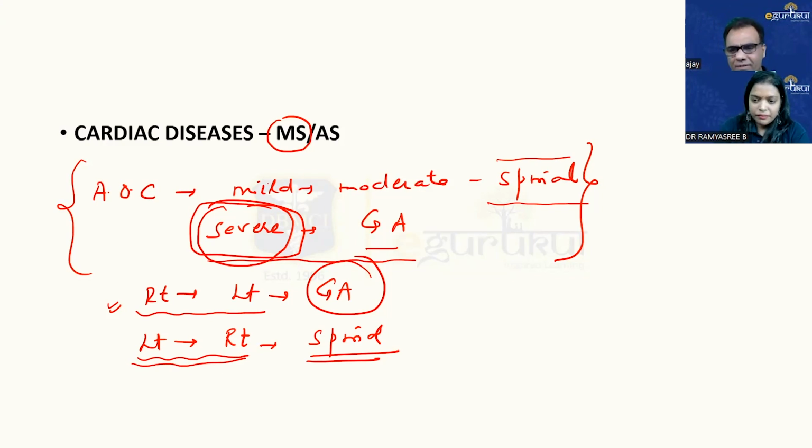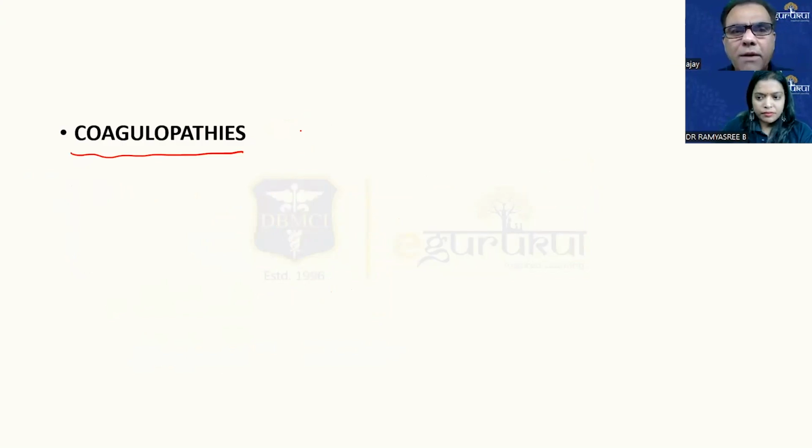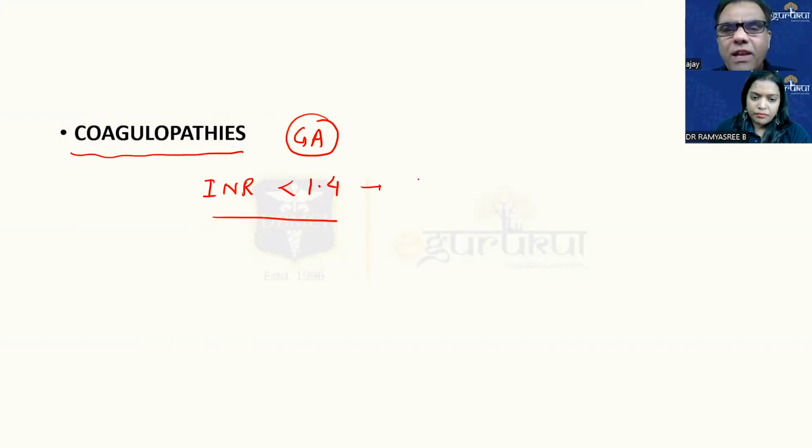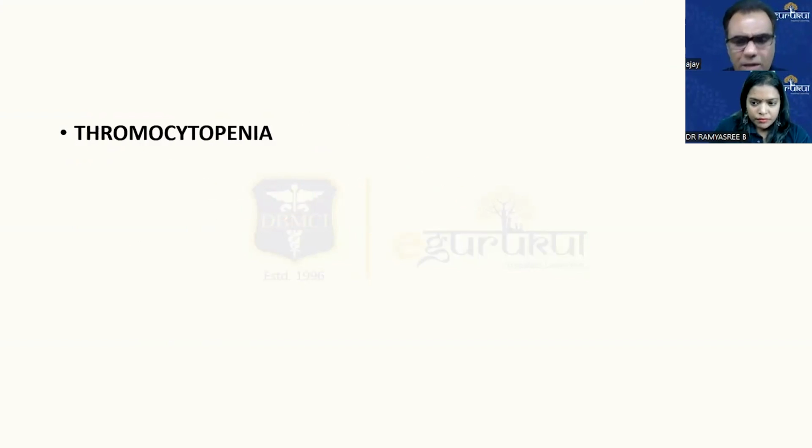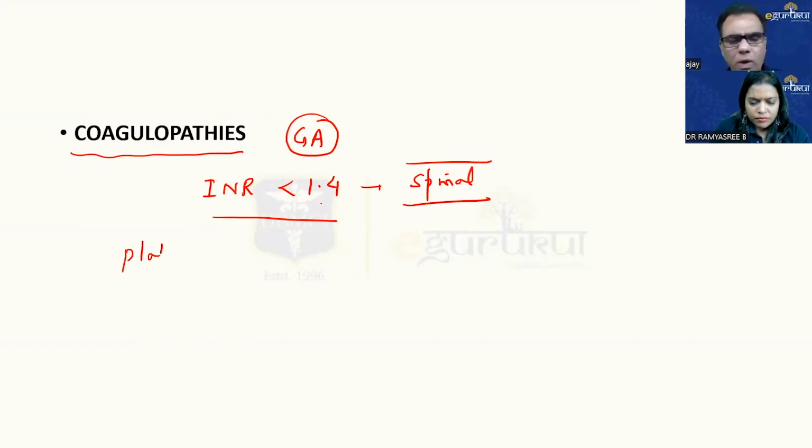Fine. Coagulopathies, of course, the anesthesia of choice will be GA, but there are two conditions. First, I'll talk about INR. If INR is less than 1.4, we can safely give spinal. More than 1.4, obviously GA. Similarly, another thing I would like to add here is platelets. I think thrombocytopenia is in the next slide. I'll come to that. First, till INR less than 1.4, we can safely give spinal.